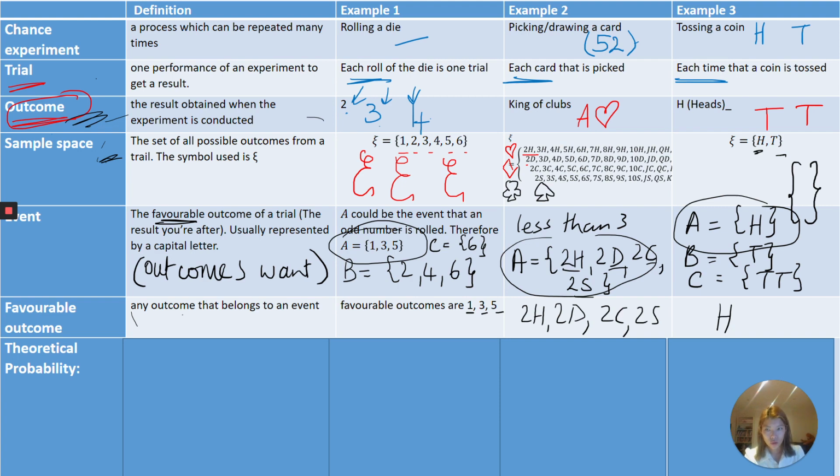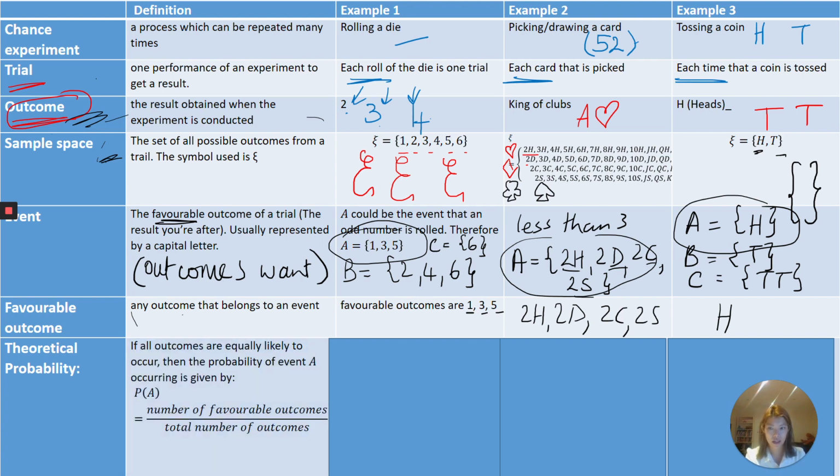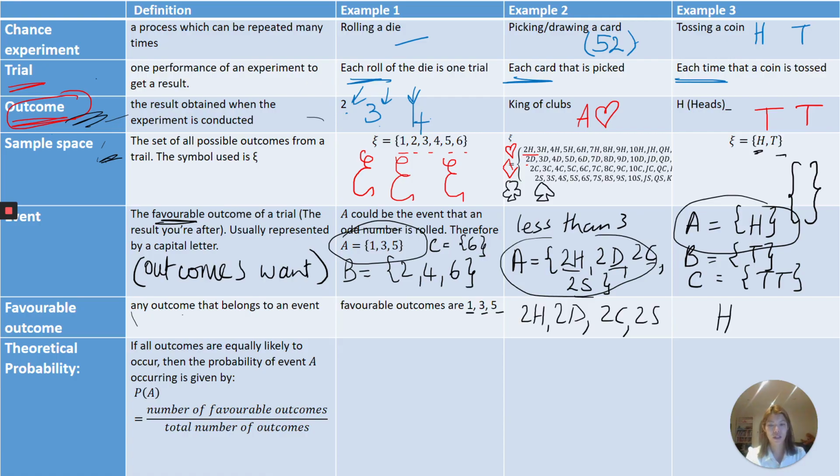So we use all these words so that we can calculate the theoretical probability, because it's true in theory. Okay, and how do we calculate that? So we look at our favourable outcomes. So we count them. For example, the probability of obtaining odd when rolling a die would be, we look at the favourable outcomes, there's 3, over the sample space, how many there are, 6.